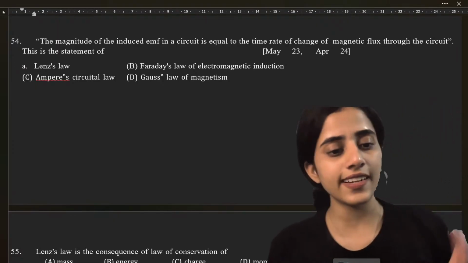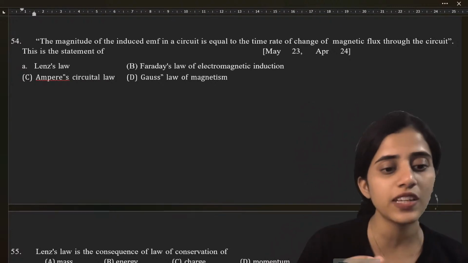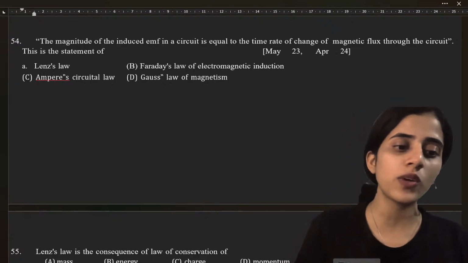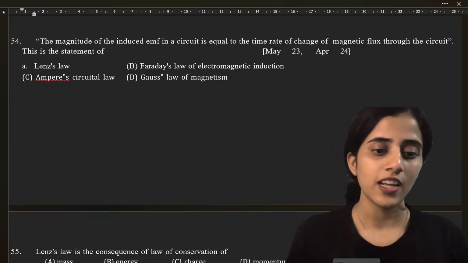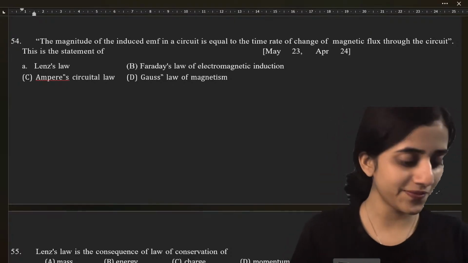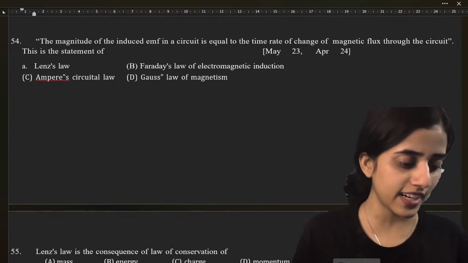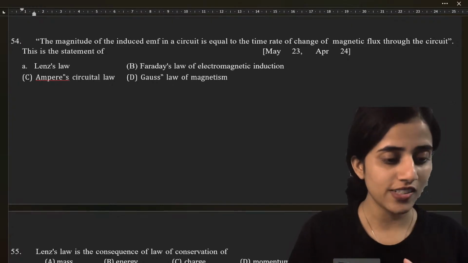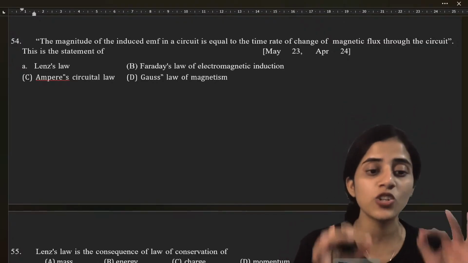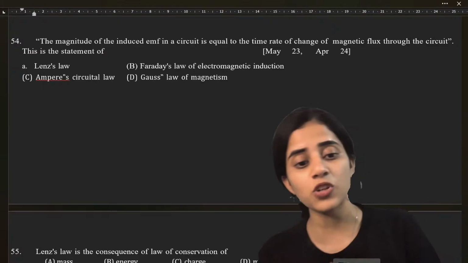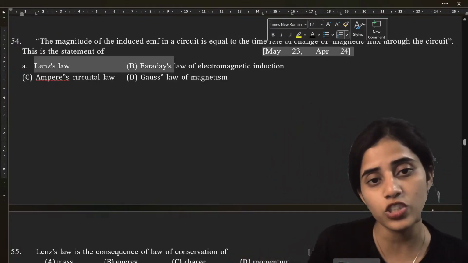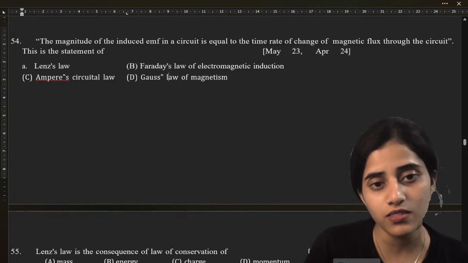See, Lenz's law is related to what? It is related to the direction of the induced current and EMF. So it states that the induced EMF will oppose the change in magnetic flux. But here, the statement that we are referring to describes which law? Very good, very good. It describes Faraday's law. So what does Faraday's law state? Faraday's law defines the magnitude of the induced EMF in terms of the rate of change of magnetic flux. So it's going to be option B.